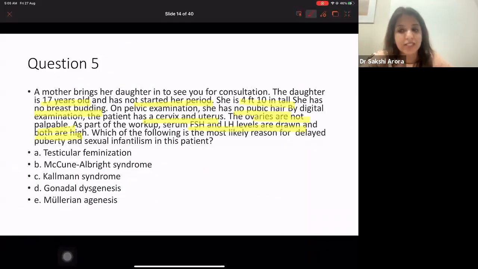So this is a 17-year-old female who has come to you with amenorrhea. Her height is short. No pubic hair and no breast budding is present. No breast budding present means secondary sexual characteristics absent, right? Uterus present. Ovaries are not palpable. LH and FSH are drawn and they are high.